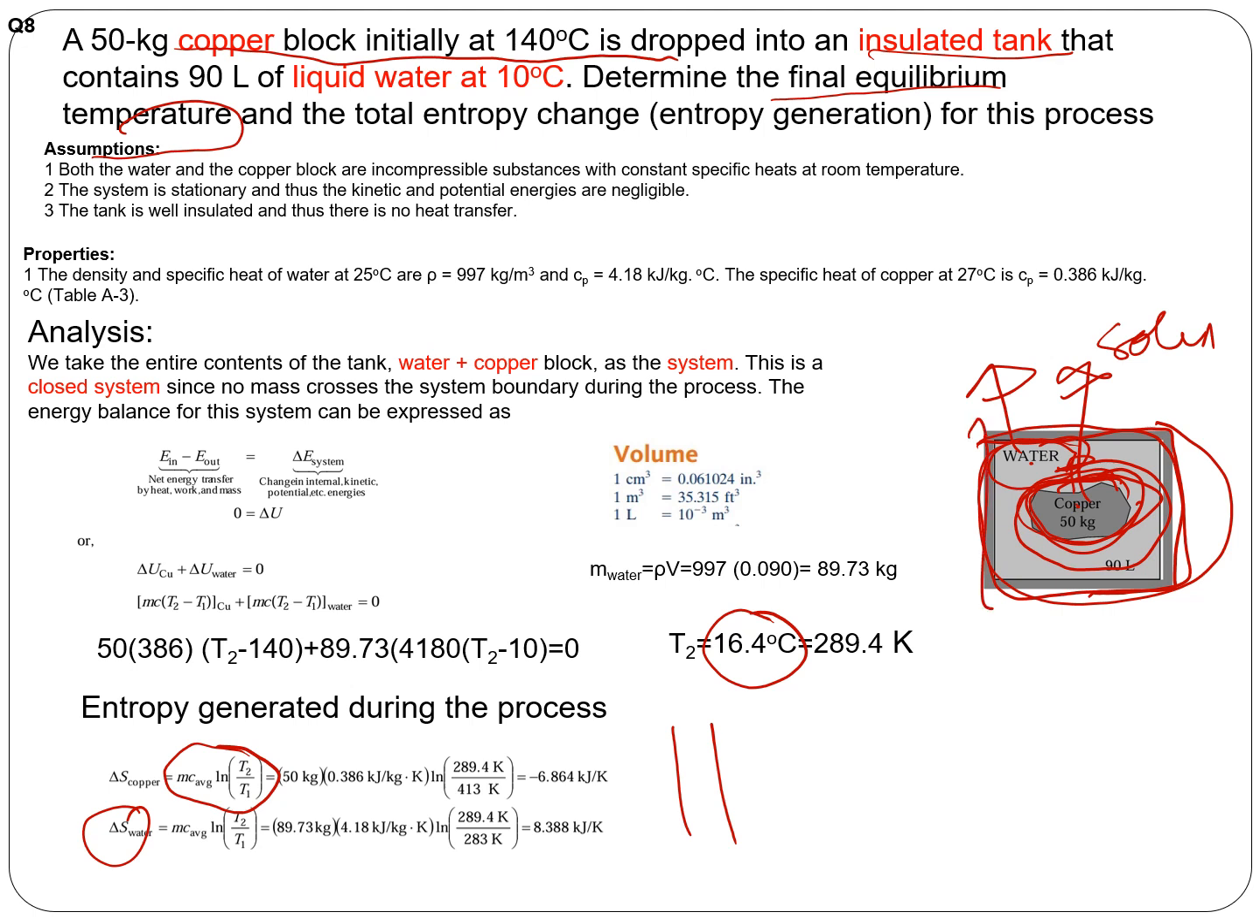This is like the change in entropy of the whole universe. If you add them together, it has to be always a positive quantity. So the total entropy change is the entropy generation, which is positive. So it follows the increase in entropy principle.